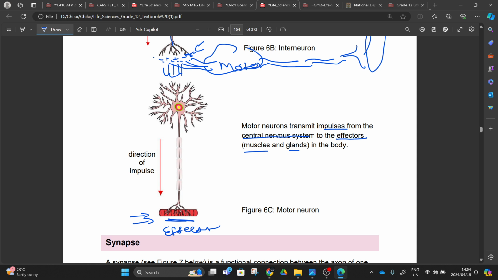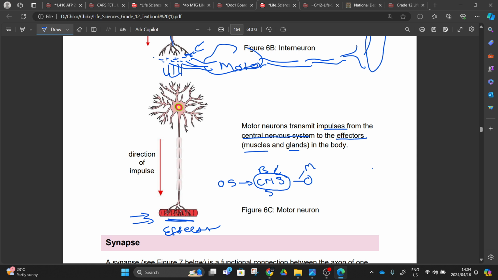So here's the thing, you will see that in this explanation, how do we explain this? We say from a sensory neuron to a central nervous system. This can be a brain, or this can be a spinal cord. Inside a central nervous system, we have a neuron that is taking its place, and then from there the impulse will move from the central nervous system to the effector using a motor neuron.